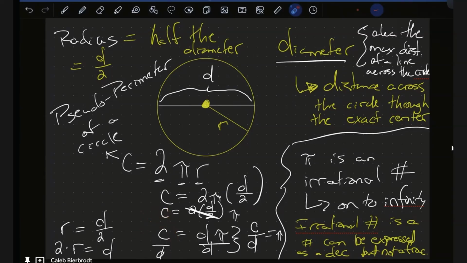So I'm dividing by d and canceling this out. Now I have this final relationship, which is c divided by d, aka the ratio of c to d, aka the ratio of the circumference to the diameter, is always equal to pi.